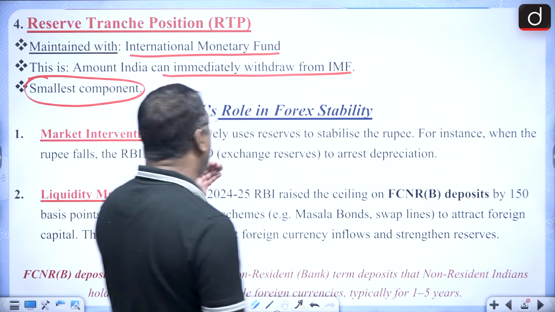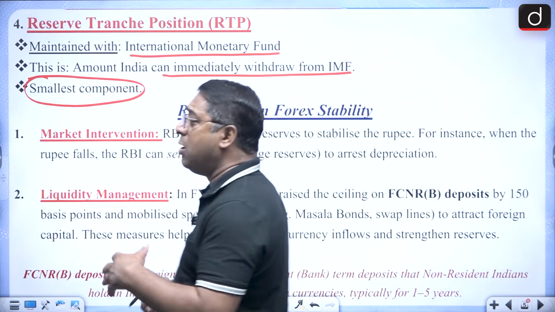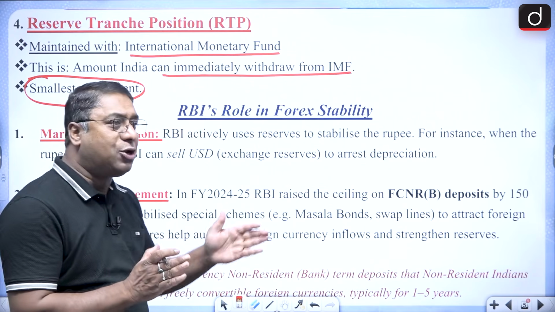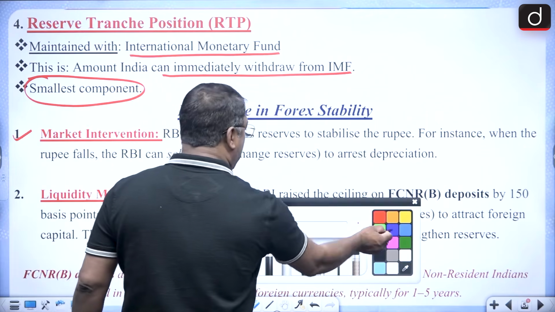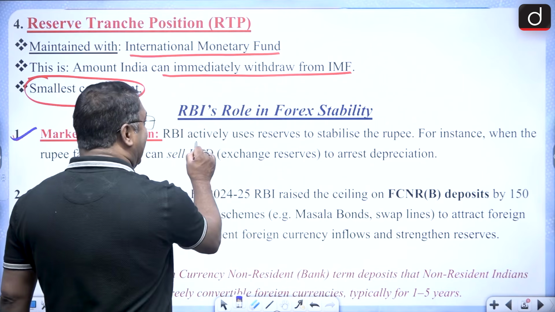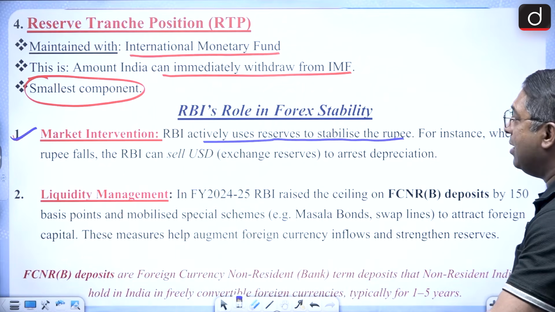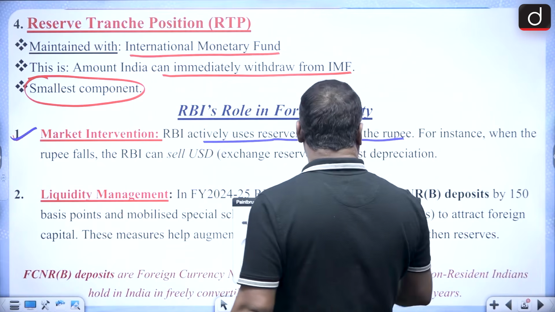Now, what is the role of RBI in forex stability? These things you have to remember, because they can give you statement-based questions. So, RBI's role in foreign exchange stability: the first one is market intervention. That is, the RBI actively uses reserves to stabilize the rupee.